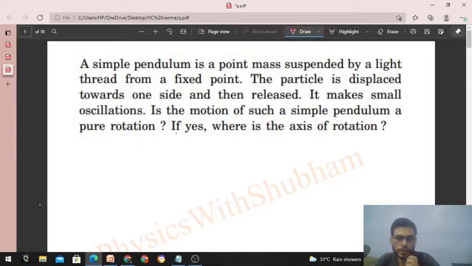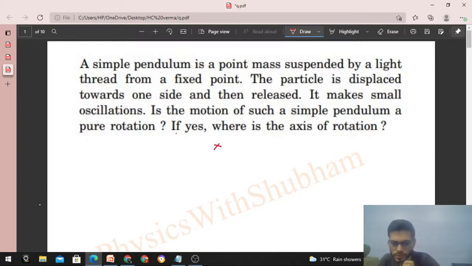It says a simple pendulum is a point mass suspended by a light thread from a fixed point. The particle is displaced towards one side and then released. It makes small oscillations. Is the motion of such a simple pendulum a pure rotation? If yes, where is the axis of rotation?